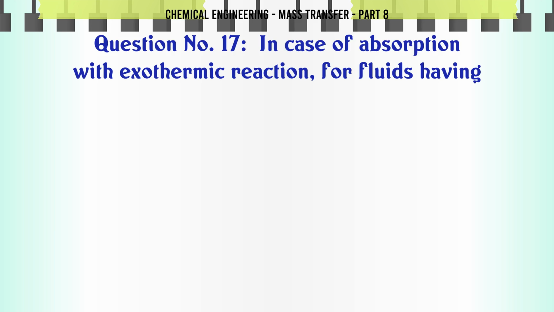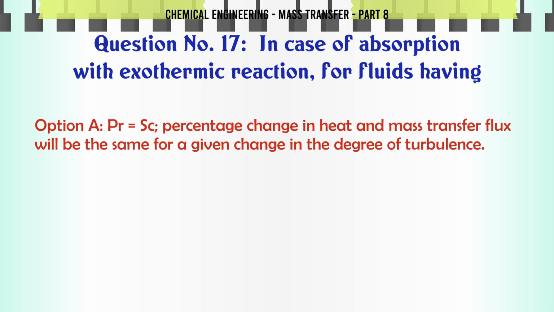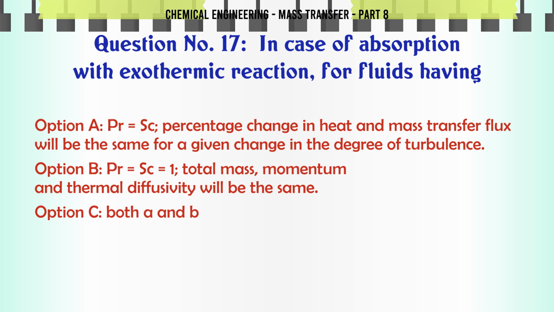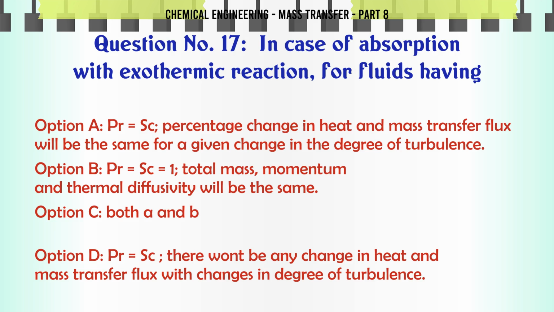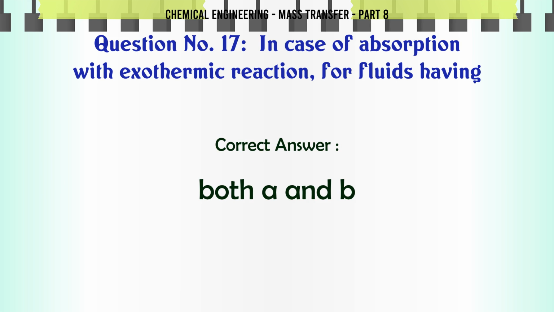In case of absorption with exothermic reaction for fluids having A. Prandtl number and Schmidt number equal to 1, percentage change in heat and mass transfer flux will be the same for a given change in the degree of turbulence. B. Prandtl number and Schmidt number equal to 1, total mass, momentum and thermal diffusivity will be the same. C. Both A and B. D. Prandtl number and Schmidt number equal to 1, there won't be any change in heat and mass transfer flux with changes in degree of turbulence. The correct answer is both A and B.